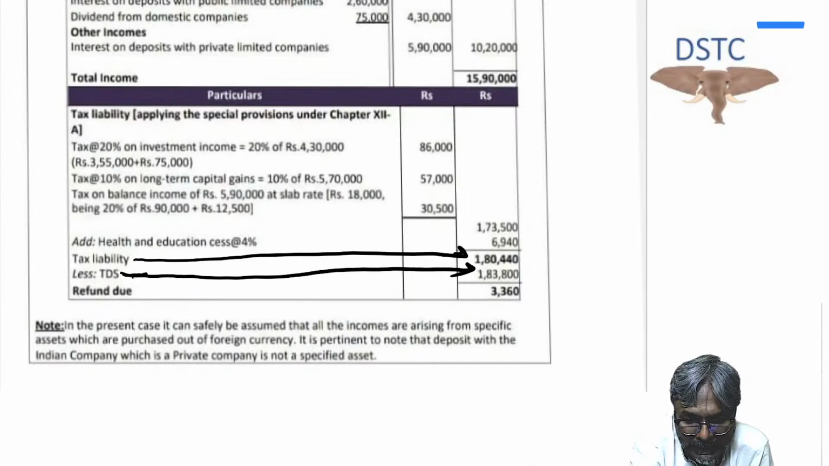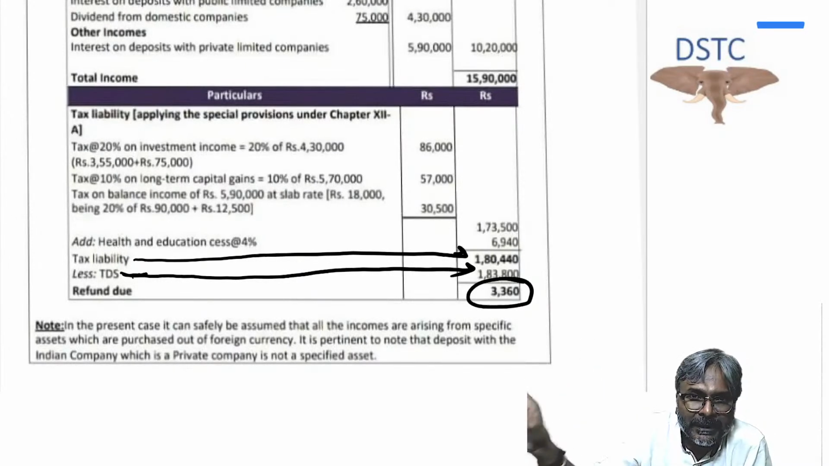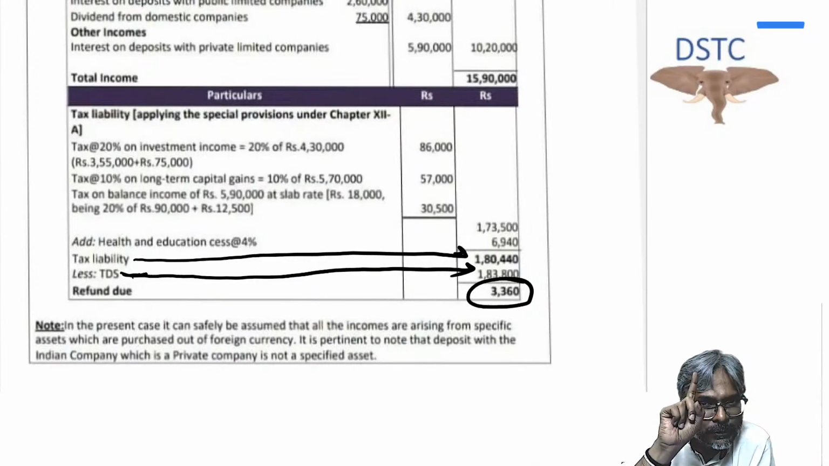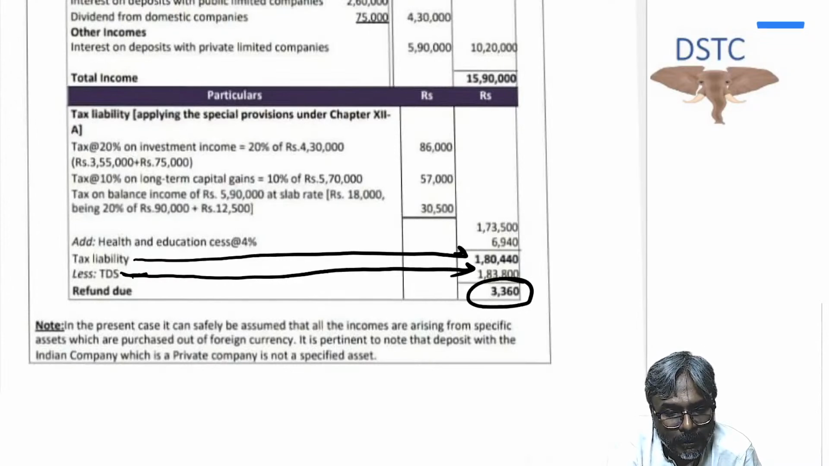I hope that all of you are clear with this one. Thereafter, the refund is due of this much amount. If it is possible, please do make a mention in the examination that to get the refund, the NRI will have to file the return of income. Why? Because for the refund, there is only one route. And what is the route? File the ROI.